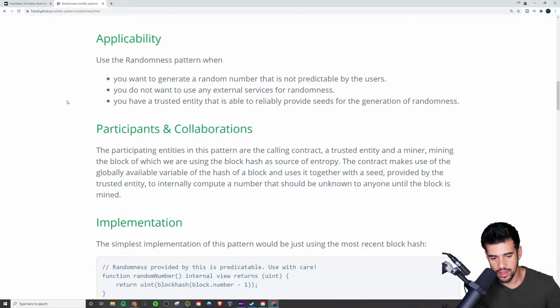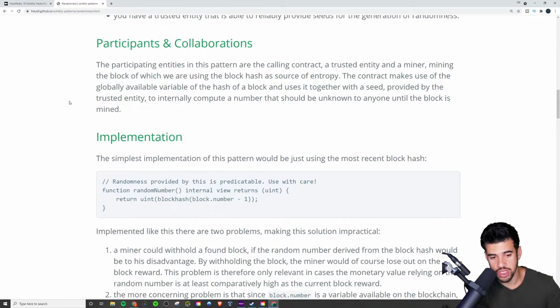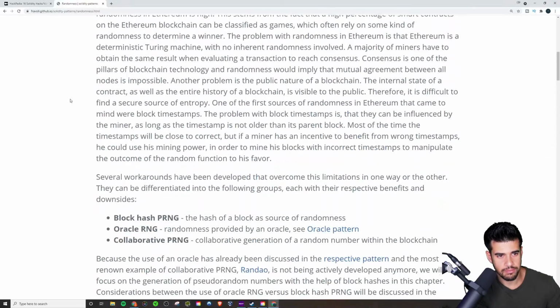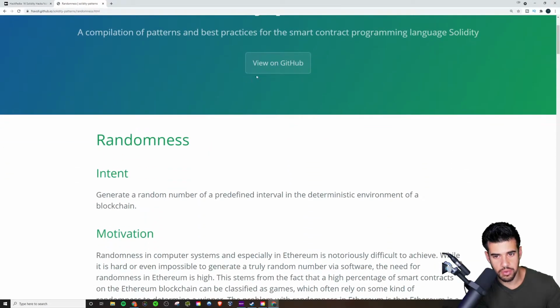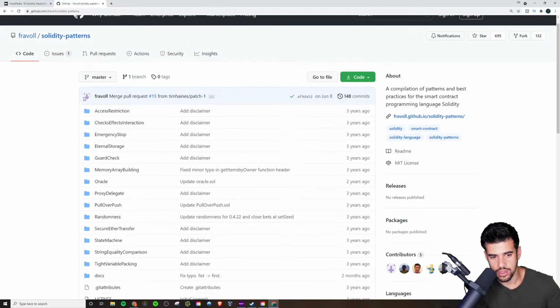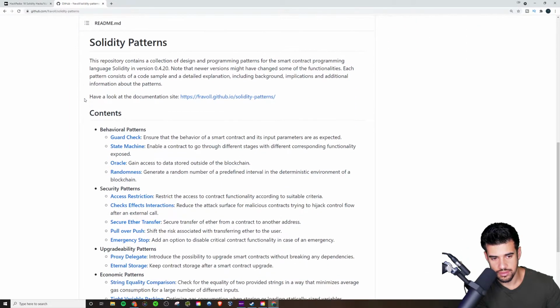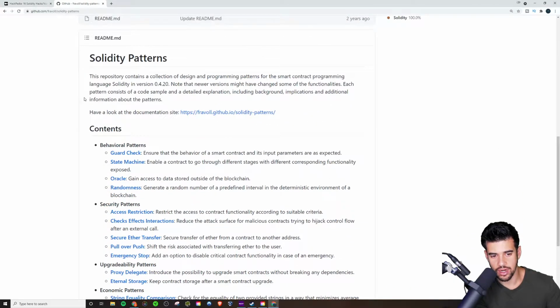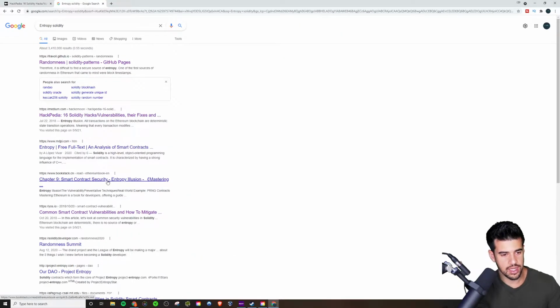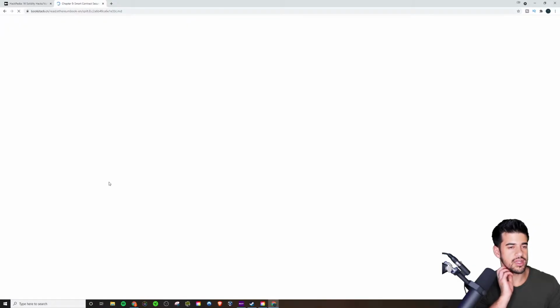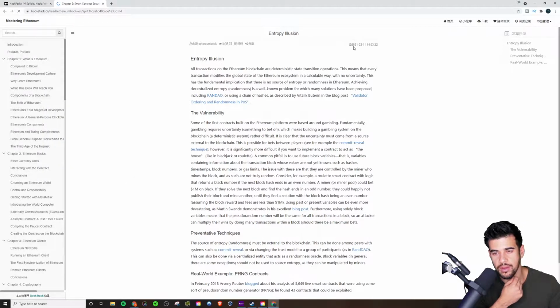So, yeah, I mean, it looks like this here, right? Just a simple Google search. There are some things you can import in order to get this randomness into Solidity, right? So people have created libraries and things like that. But here in this book, it's talking about the entropy illusion as well. And this is from this year. So perhaps this was a copy-paste of this, maybe? I'm not sure. Interesting. Okay, from Mastering Ethereum.